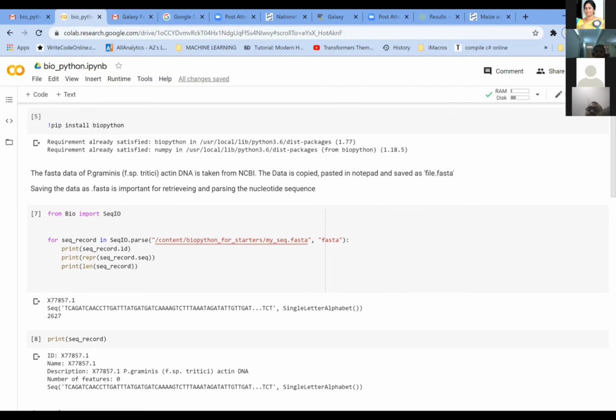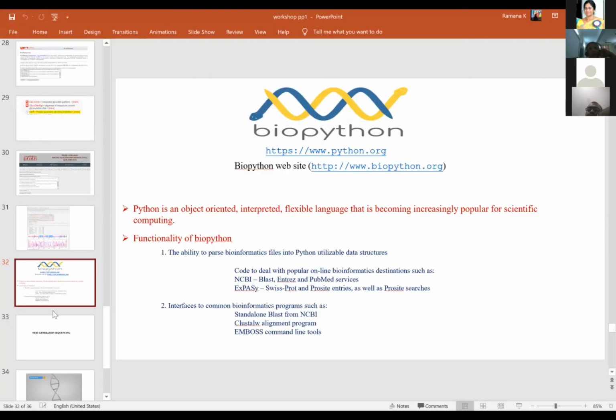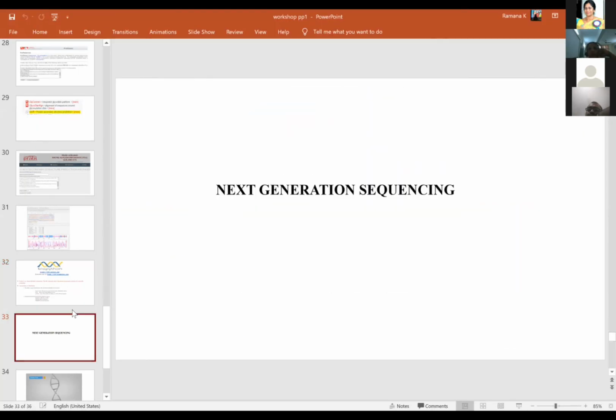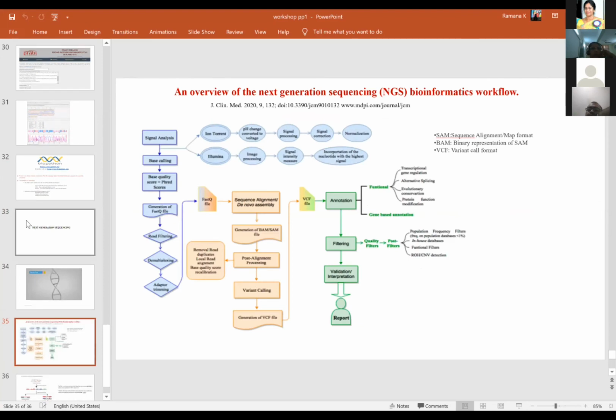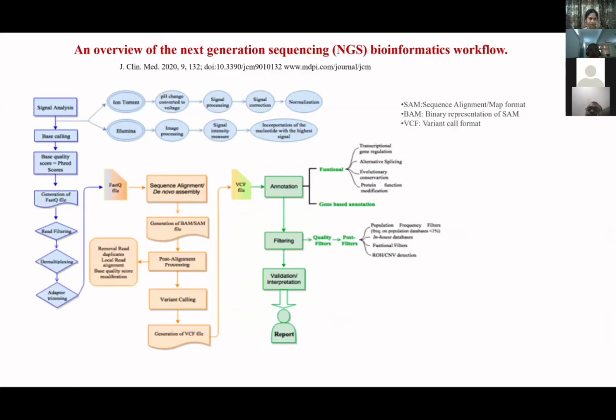Now, I would like to go on to the next aspect of our discussion. The last thing which I would like to do here is talk about next generation sequencing. Next generation sequencing is an important branch of bioinformatics, without which nowadays you have a lot of data, running lengths of nucleotides. Now, what are we going to do with that data? How are we going to analyze the data is what is part of the NGS bioinformatics workflow.